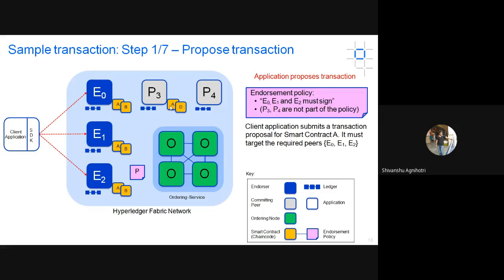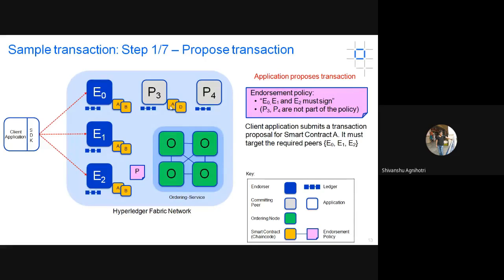Now I will discuss a 7-step process, in which a sample transaction comes to a Fabric network, how the responses will be saved, and how the whole process is going to be executed. As we can see here, the client-side application contains some transactions to be executed first, so that transaction will be proposed first.